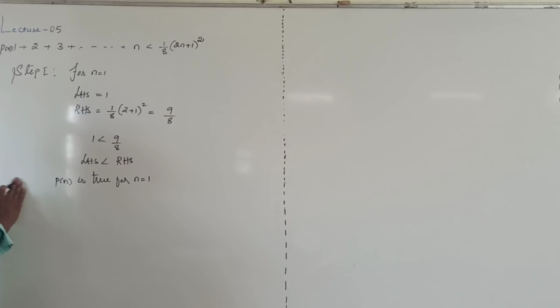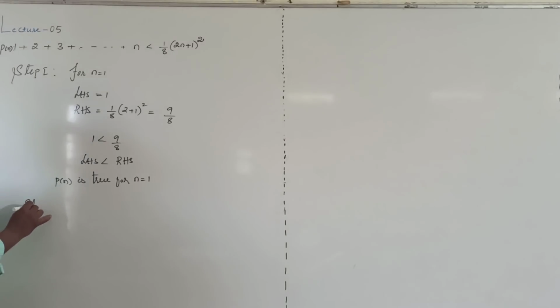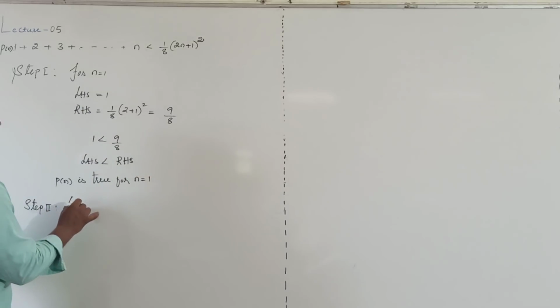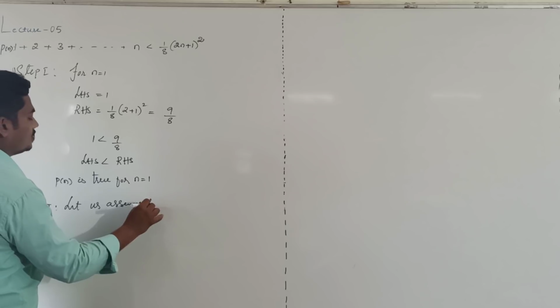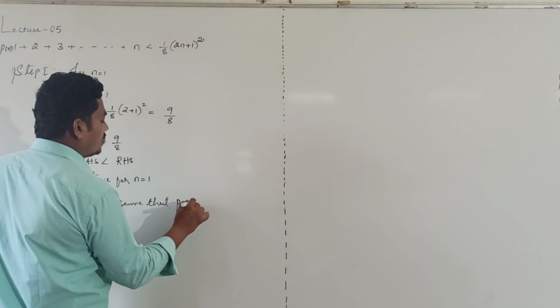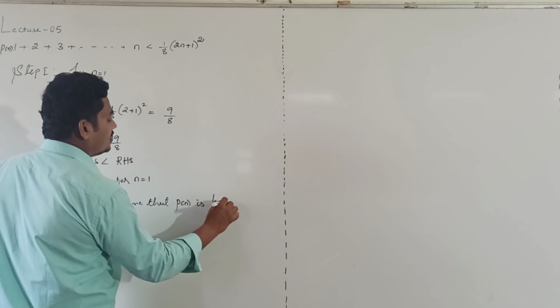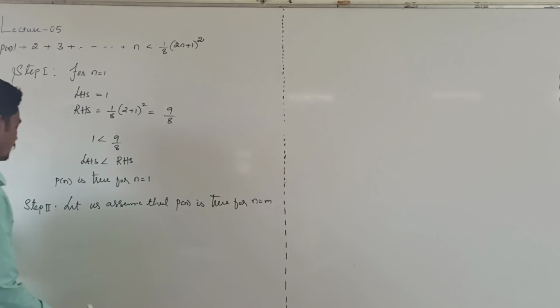After that, P of n is true for n equal to 1. After that, step 2. Let us assume that P of n is true for n equal to m.